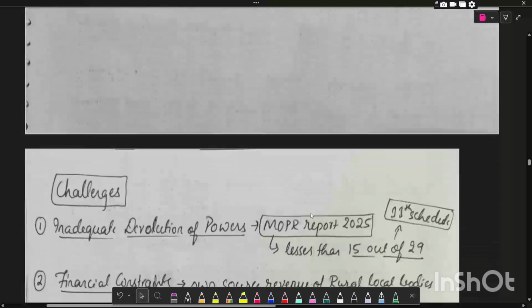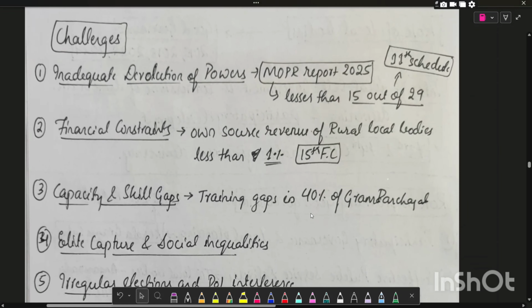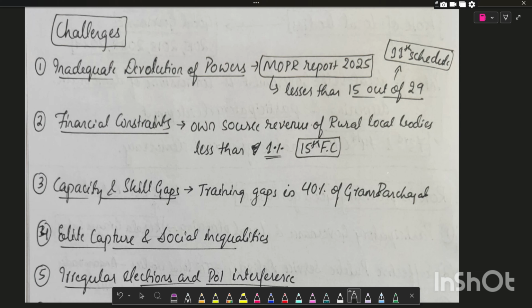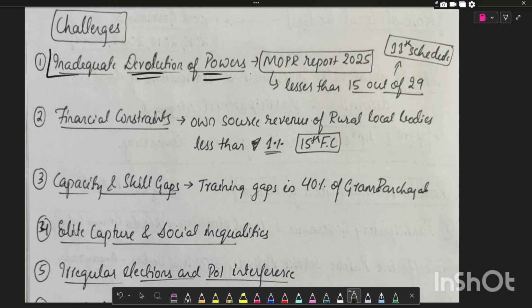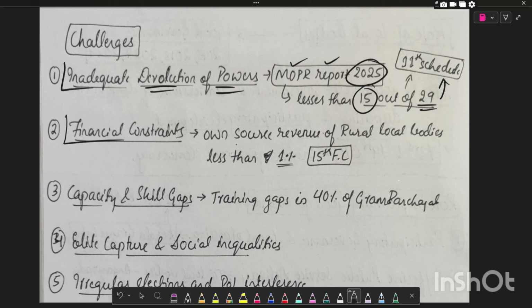Next important dimension is what are the challenges faced by local self-governance. First one is inadequate devolution of powers. According to the report published by Ministry of Panchayati Raj in 2025, most of the states devolved only 15 subjects out of 29 subjects. Next one is financial constraints, where rural local bodies lack their own source revenue. According to the 15th Finance Commission, the own source revenue of local bodies is less than 1%. Capacity and skill gaps. For example, training gaps in 40% of the gram panchayats.